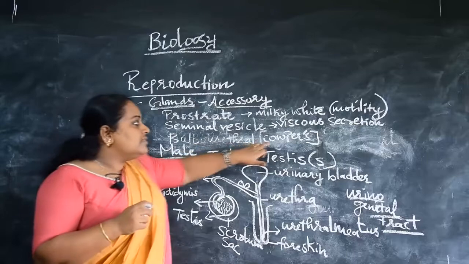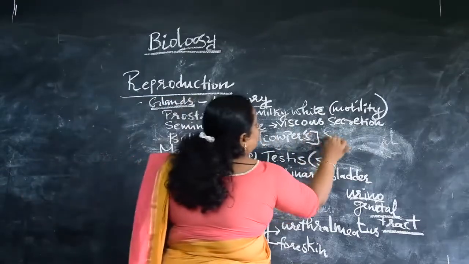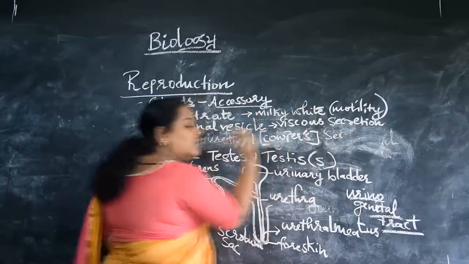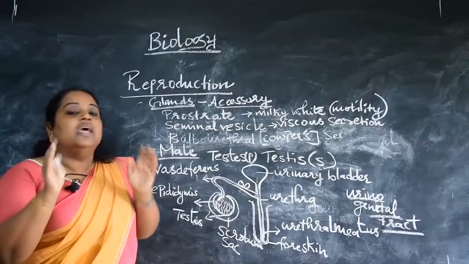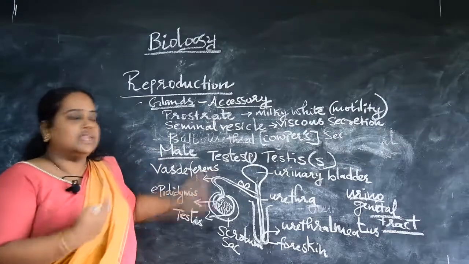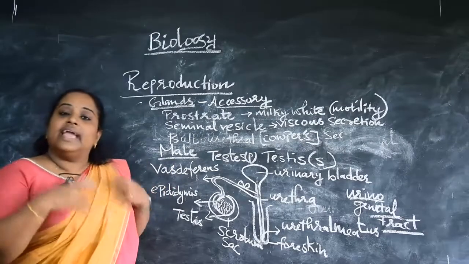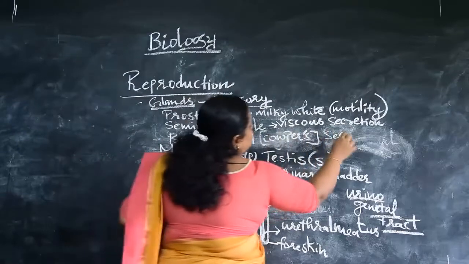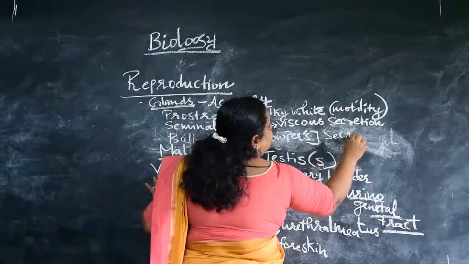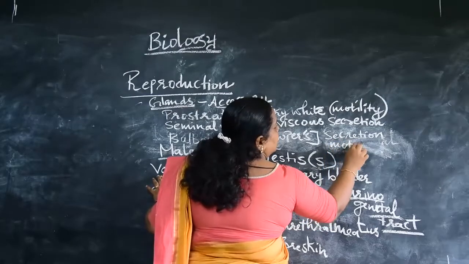And the bulbourethral gland also secretes a secretion. Basically, all these three help in the motility of the sperm. That is the first and foremost importance of the secretions of these three glands. That is why they are called accessory glands, or glands that aid in the motility of the sperm. So Cowper's gland also secretes a secretion that again helps in the motility of sperm, right?